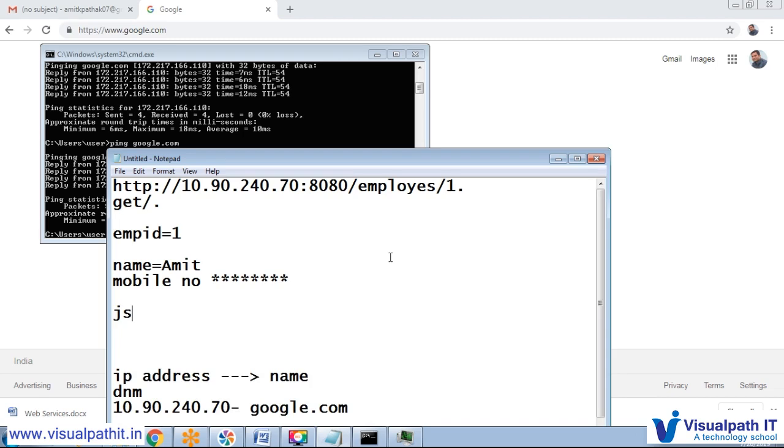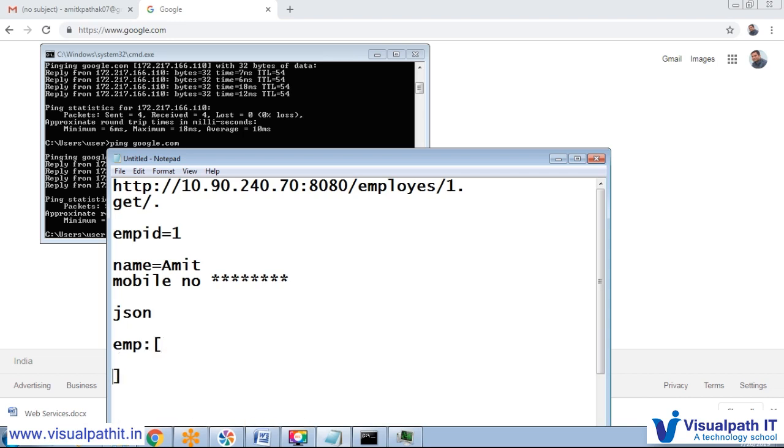So we'll gather the information, and what exactly we would create: we will convert into JSON if required. If there are multiple employees, we will create an array, and after that we will create an object, and inside that object we will create employee ID, that is 1, as well as name, that is Amit, and mobile number something. So this kind of request we will generate.